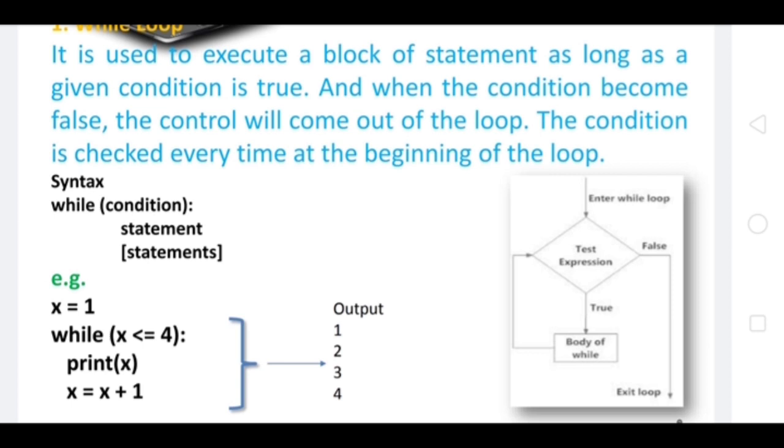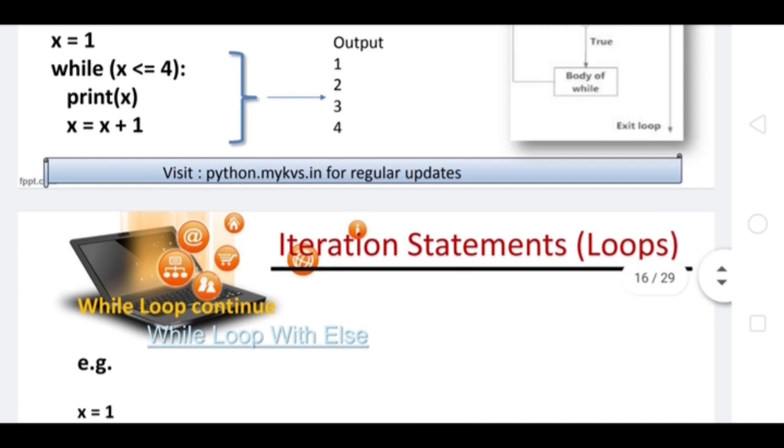For 1 less than or equal to 4, one condition. Second, 2 less than or equal to 4, again true. 3 less than or equal to 4, again true. And 4 less than or equal to 4, again true. As long as the last condition, 4 less than or equal to 4, holds, the print statement will be executed. But after that we have 5 less than or equal to 4, which is not true. So my while loop will stop working in that scenario.